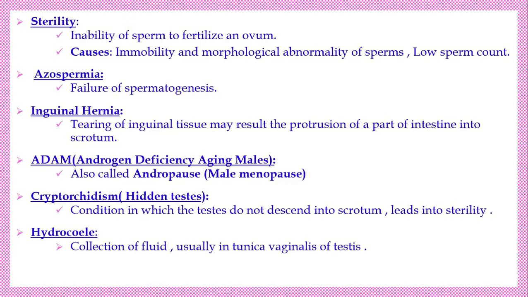So these are the various kinds of disorders that may occur in the male reproductive system. அதே போல spermatorrhea அப்படின்னு சொல்றோம். During the lifetime of the male, the first ejaculated semen is called as the spermatorrhea அப்படின்னு சொல்றோம்.